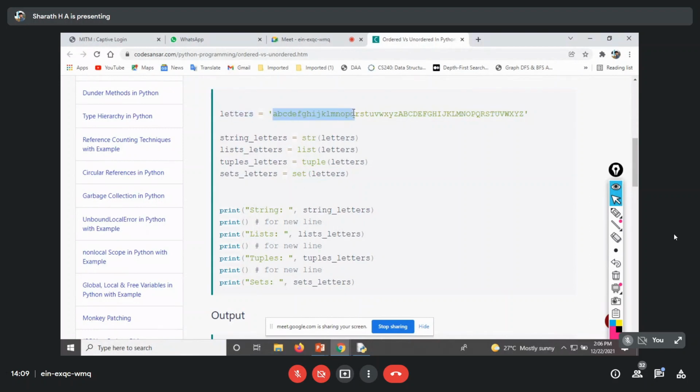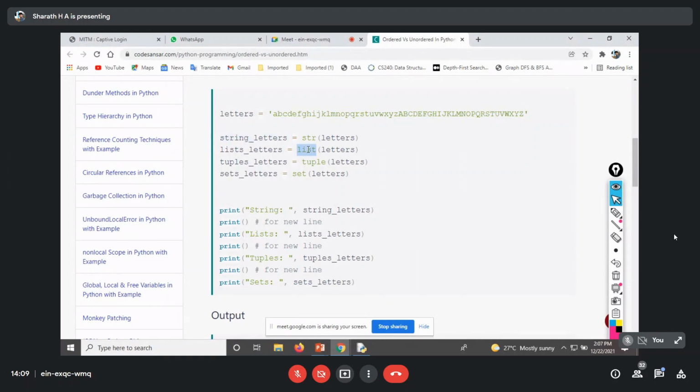So I had given some letters over here, from A to Z, small letters followed by capital letters. In order to make it a string, I'm calling this constructor called str on these letters. That will convert these letters into a string, and I assign that to a variable called string letters.